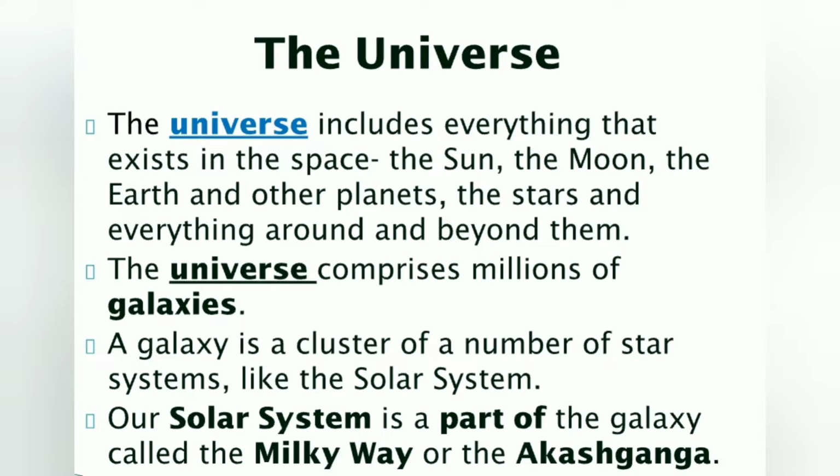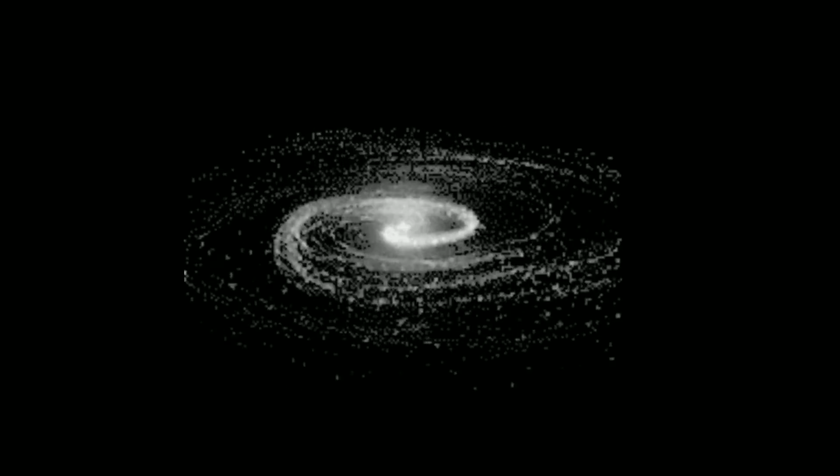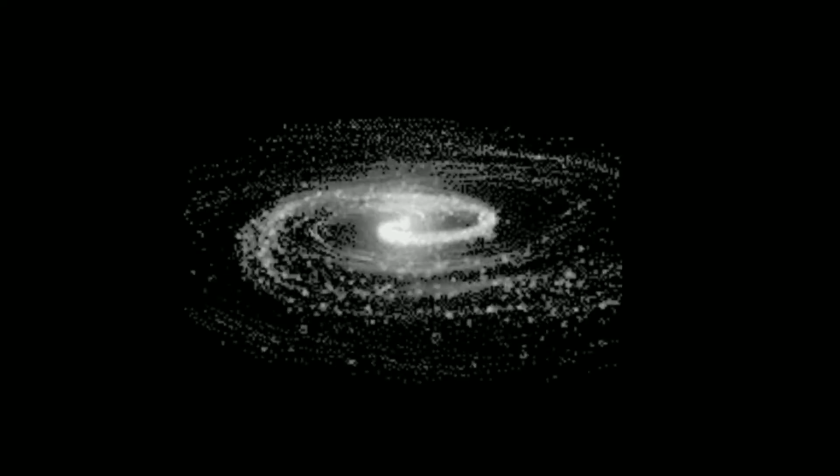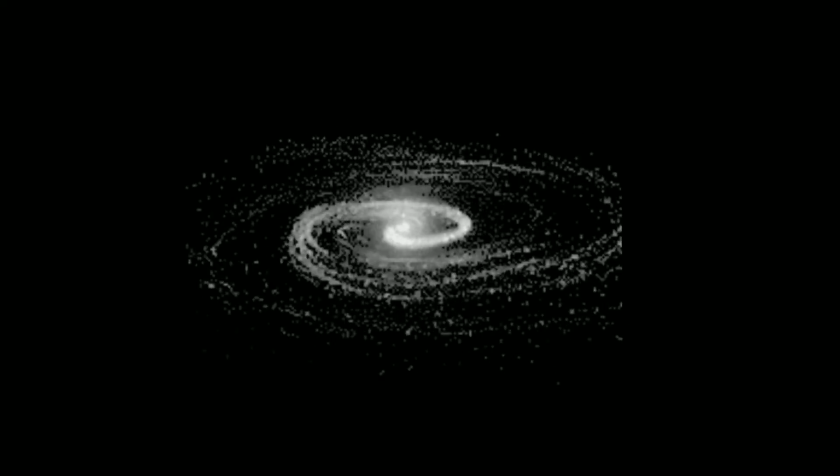Now the question is, what is a galaxy? A galaxy is a cluster of a number of star systems like the solar system. Our solar system is a part of the galaxy that we call the Milky Way. Another name of the Milky Way is Akash Ganga. All the galaxies are constantly moving in space.